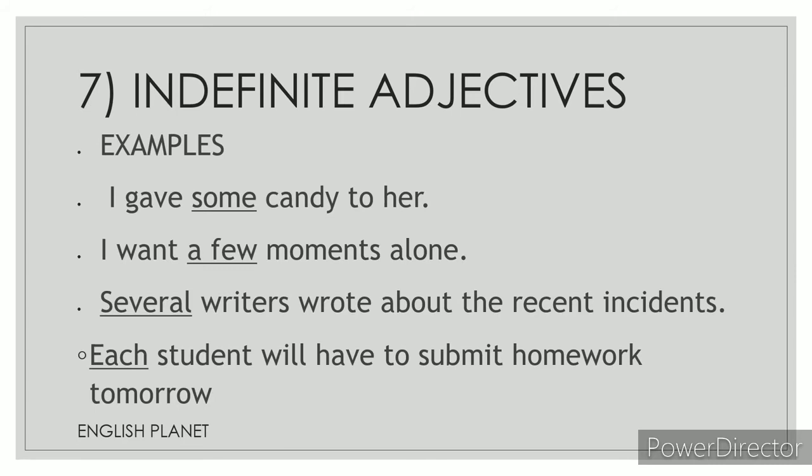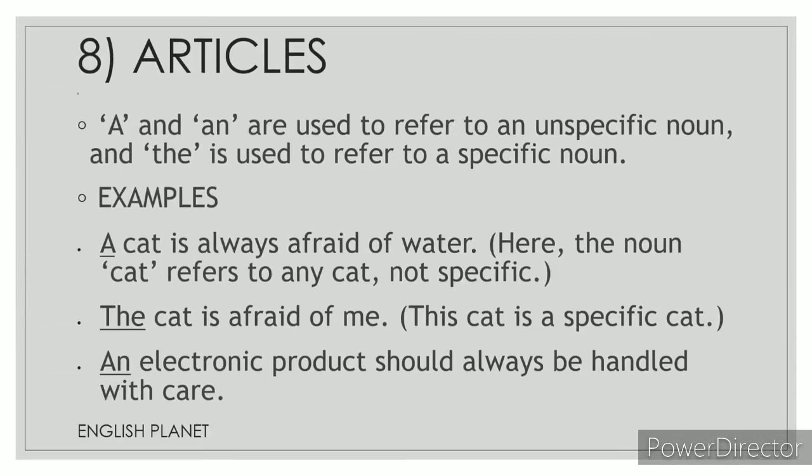Third one. Several writers wrote about the recent incidents. Several writers. Nobody knows how many writers. One, two, three, four. Nobody knows. Several writers. So it is an indefinite adjective. Each student will have to submit homework tomorrow. Each student, each. How many students, we don't know. So that's why it's an indefinite adjective. It provides unspecific information and not specific information.